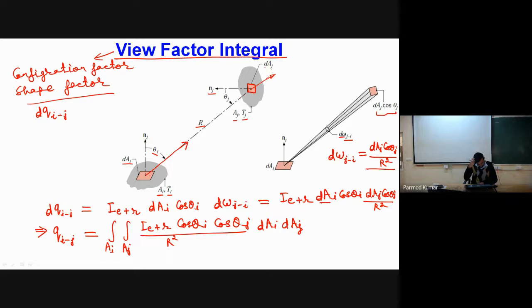This is the entire heat transfer leaving surface I and falling on surface J.